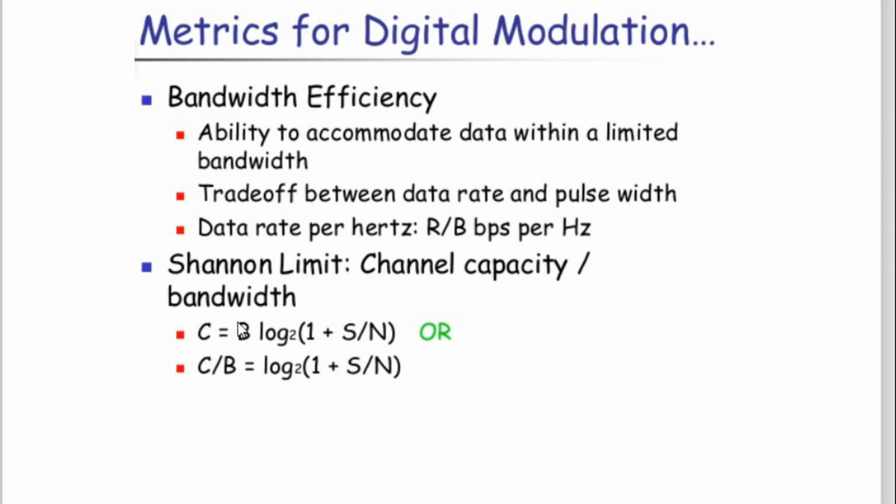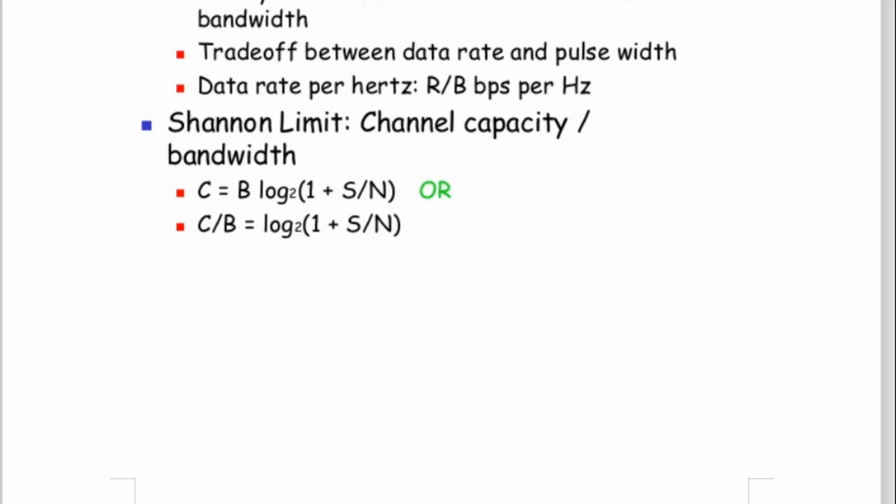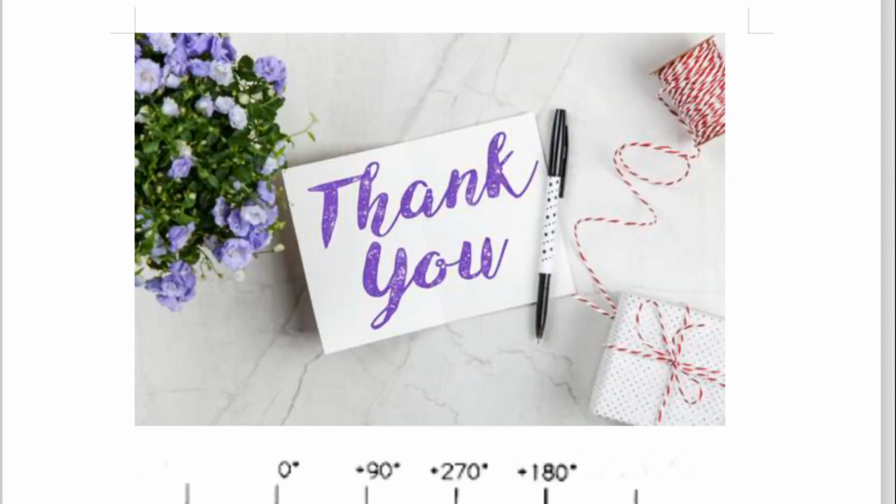C is equal to B log to the base 2 of 1 plus S upon N, where B is the bandwidth and S upon N is the signal to noise ratio. In this way, this is the great advantage of digital communication.